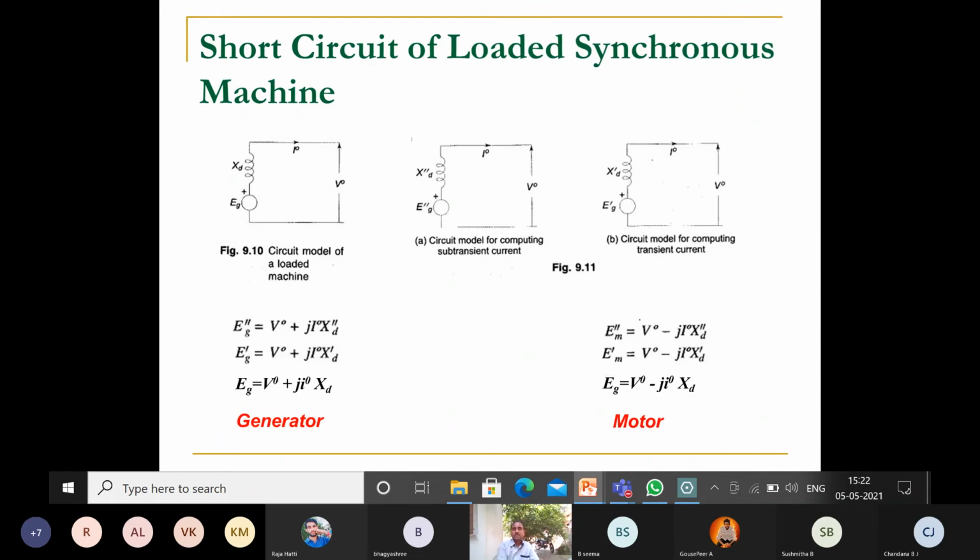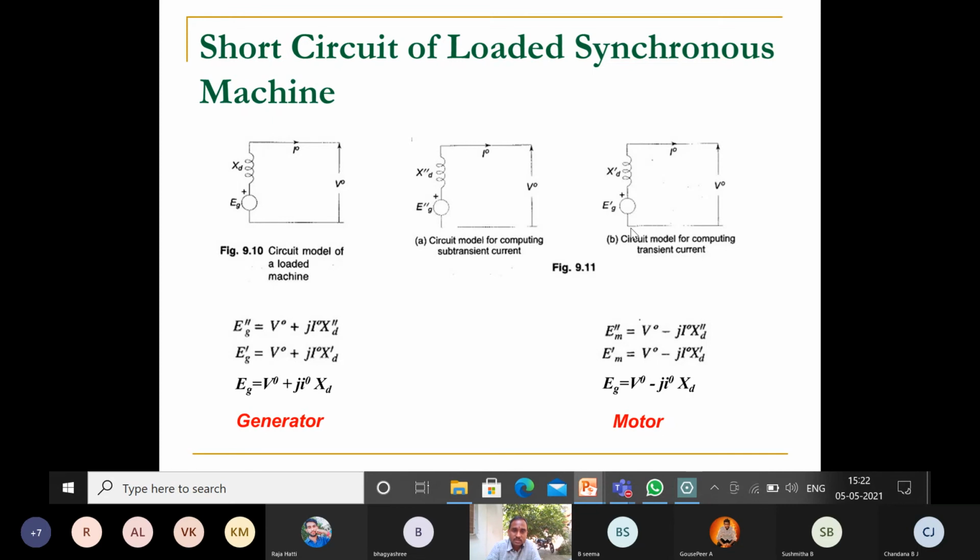And the last one is the short circuit of a loaded synchronous machine. So in loading condition, the generator is represented by EG with direct axis reactance XD. Okay, this is the first circuit. If you have XD dash and XD double dash, the circuit model will change. I naught is flowing through this, and EG double dash is equal to V naught plus J into I naught into XD double dash.